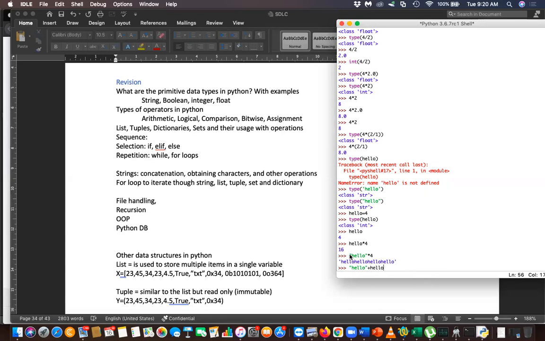Two hellos? No, the first hello is the string hello, the second hello is the integer hello. Can you add the integer hello to the string hello? Yes, sir. How? Integer plus string, what is the result? Okay, what is the result then? The result is 20.